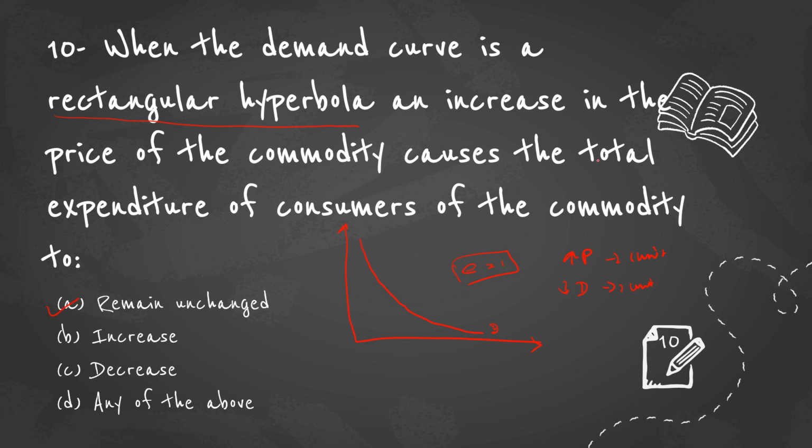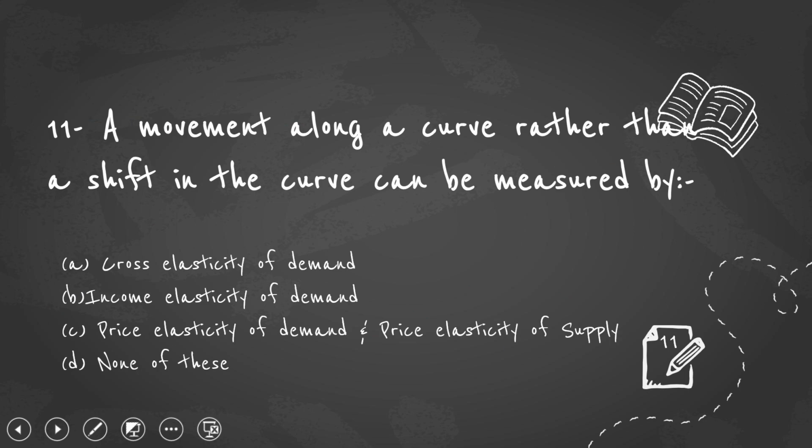What happens to the consumer's total expenditure? It remains unchanged because there is an equal reduction in the quantity demanded by the consumer for an equal amount of rise in the price. Therefore, the expenditure remains unchanged. The next one. A movement along a curve rather than a shift in the curve can be measured by.